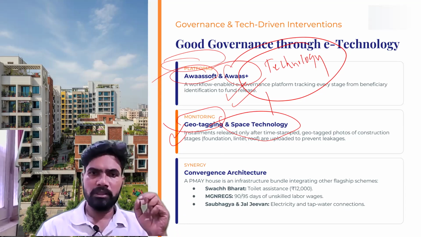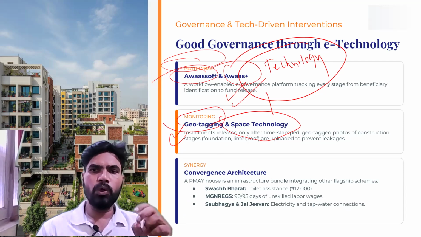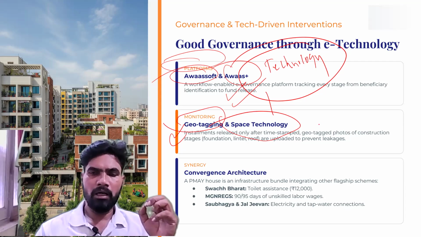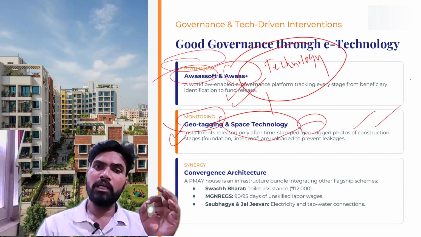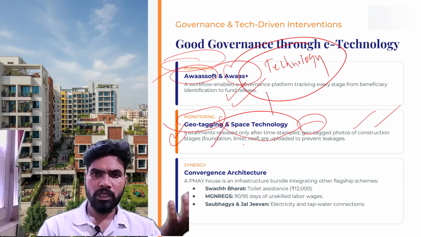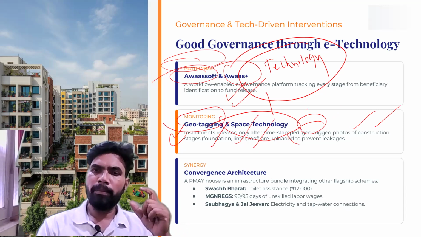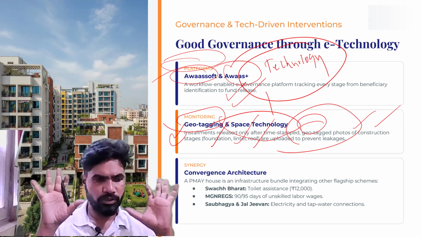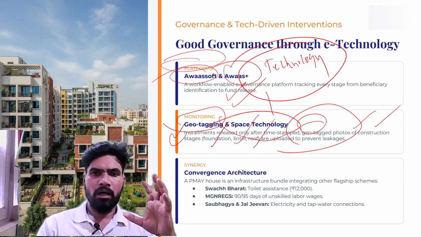The money installments will be released only after certain stages of construction are completed and geotagged, and the photos are uploaded in the Awaassoft platform. What are the stages? Foundation stage, lintel stage, and the roof stage. In this way, we can better address the leakages and prevent the corruption.